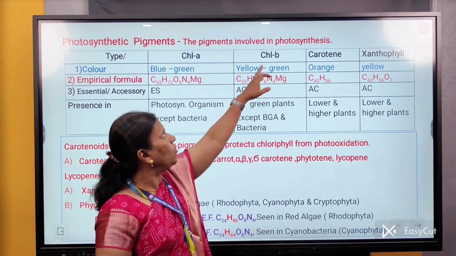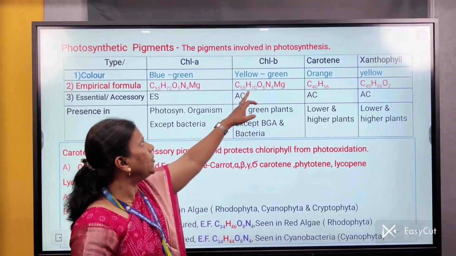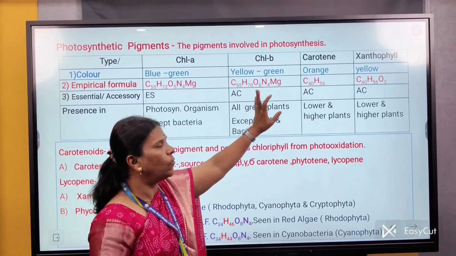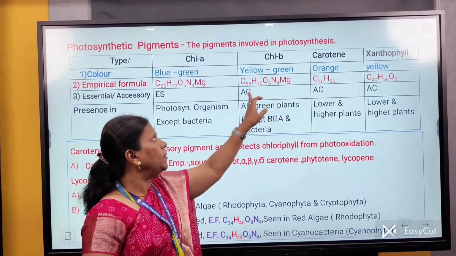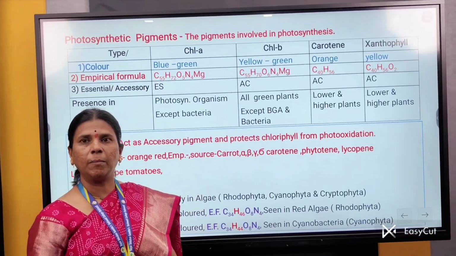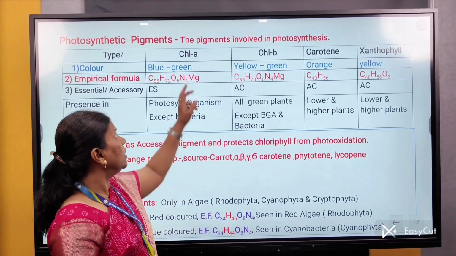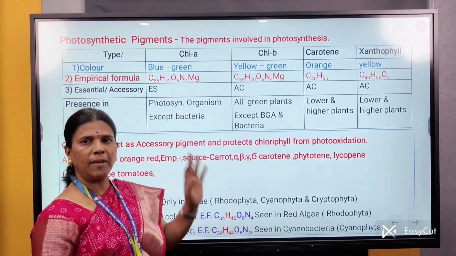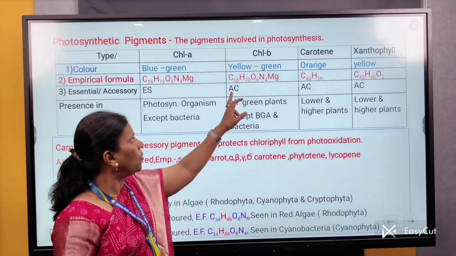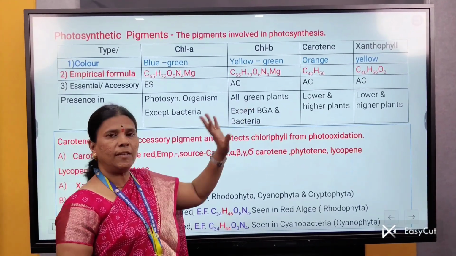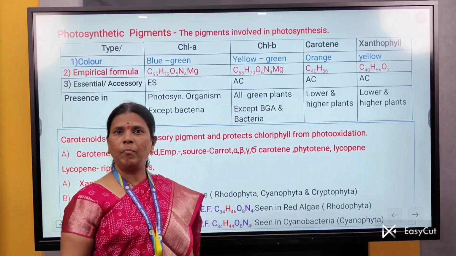While chlorophyll B is yellowish green in color, and its empirical formula is C55H70O6N4Mg. This chlorophyll B pigment is also called an accessory pigment, and it is unable to convert light energy into chemical energy. Chlorophyll A is present in all photosynthetic organisms except some bacteria, while chlorophyll B is present in all green parts of the plant except some blue-green algae and some bacteria.